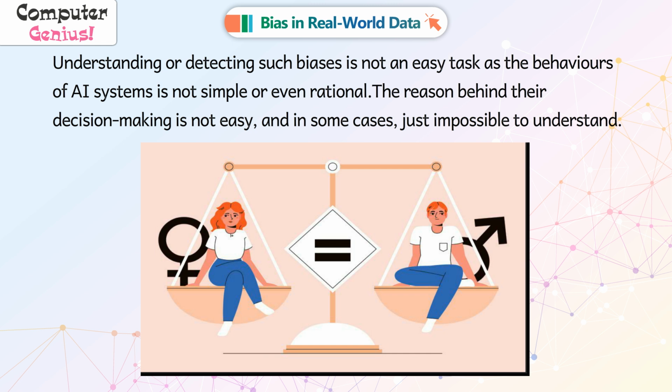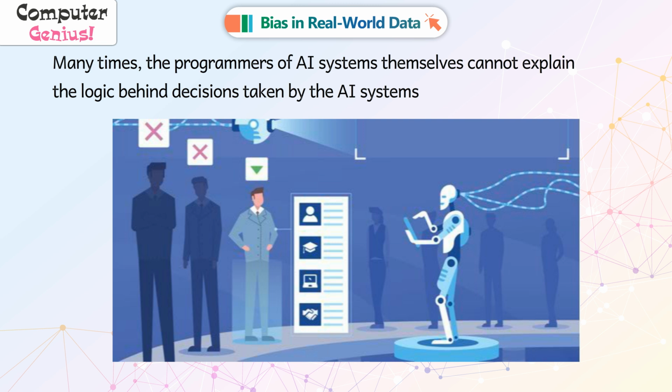Understanding or detecting such biases is not an easy task, as the behavior of AI systems is not simple or even rational. The reason behind their decision making is not easy, and in some cases, just impossible to understand. Many times, the programmers of AI systems themselves cannot explain the logic behind decisions taken by the AI systems.